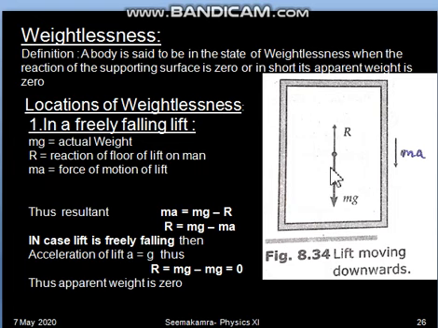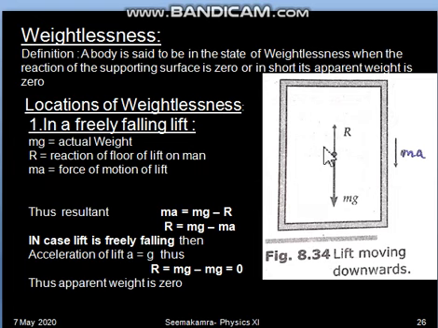Now let us understand the diagram of the lift here. A lift can be moving upwards or downwards. Here we will be taking the case of a downward moving lift. Now we have to show all the forces which are present on the body. Suppose a person is inside the lift, standing on the floor of the lift.